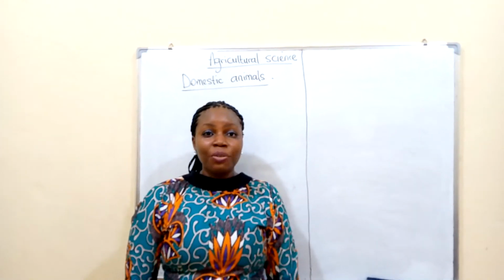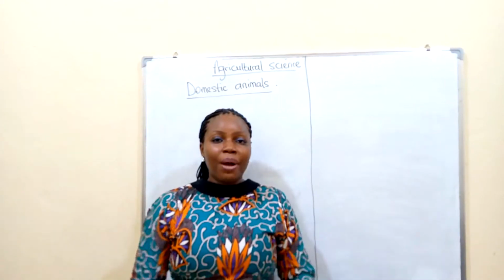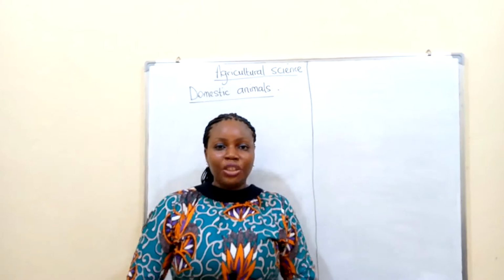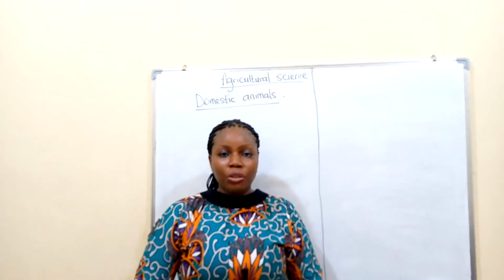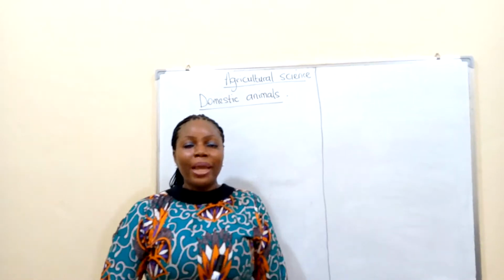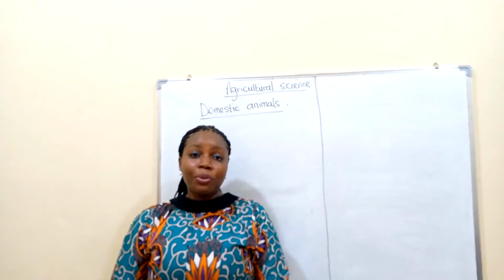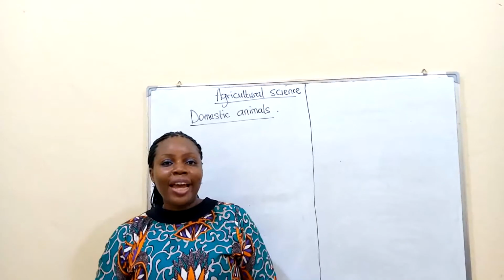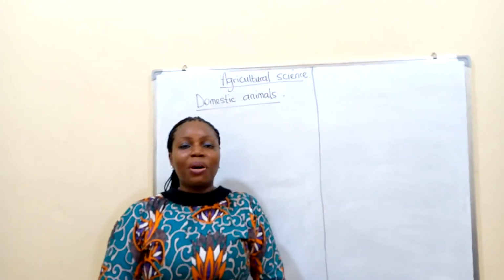And I defined wild animals as those animals that live around the natural surroundings. They do not depend on man to survive. They do not depend on you and I to survive. And I also gave you examples of wild animals like the shark, the snake, the crocodile, the lion, and so on and so forth.